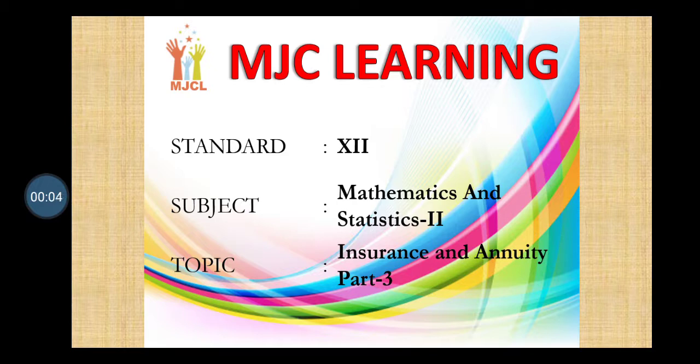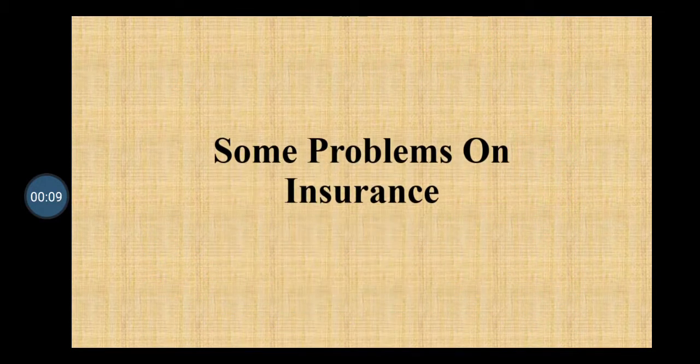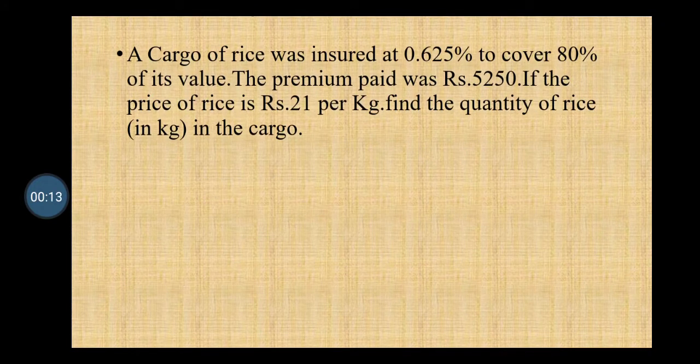Today we will solve some problems of insurance. So let's start. The first question is, a cargo of rice was insured at 0.625% to cover 80% of its value. The premium paid was rupees 5250. If the price of rice is rupees 21 per kg, find the quantity of rice in kg in the cargo.